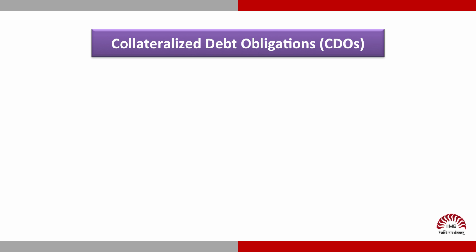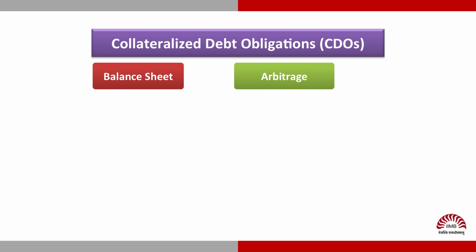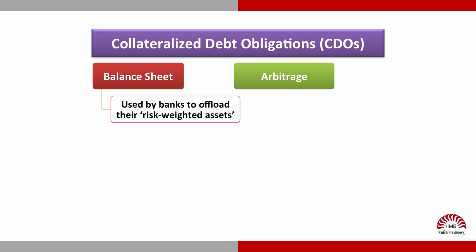CDOs can either be balance sheet based or arbitrage driven. Balance sheet CDOs are normally used by banks to offload their risk-weighted assets and thereby obtain relief from regulatory capital.